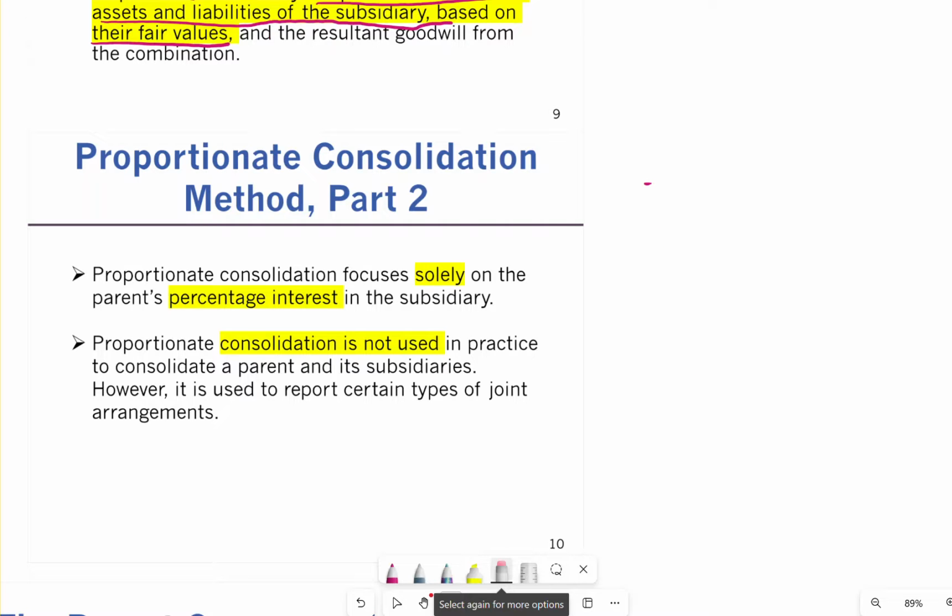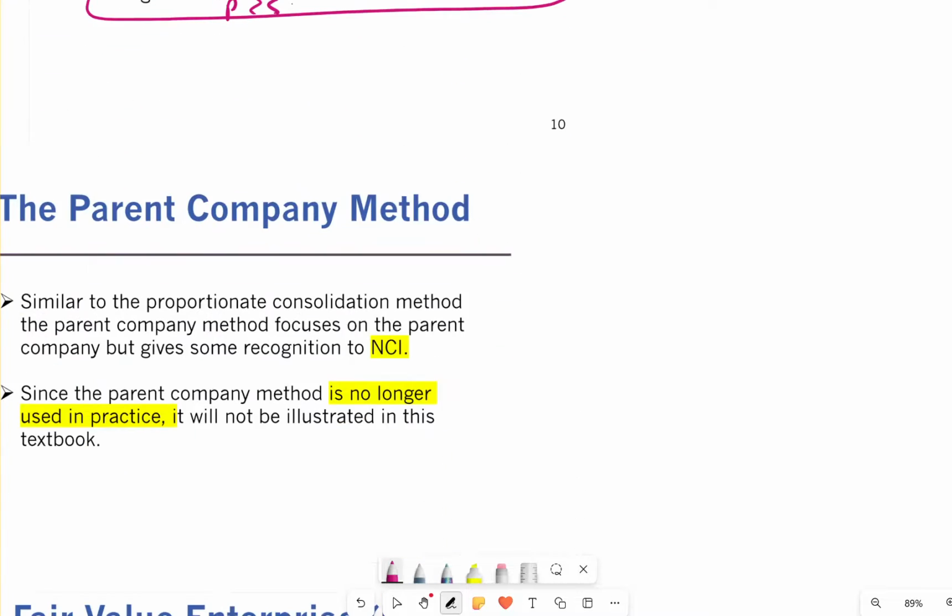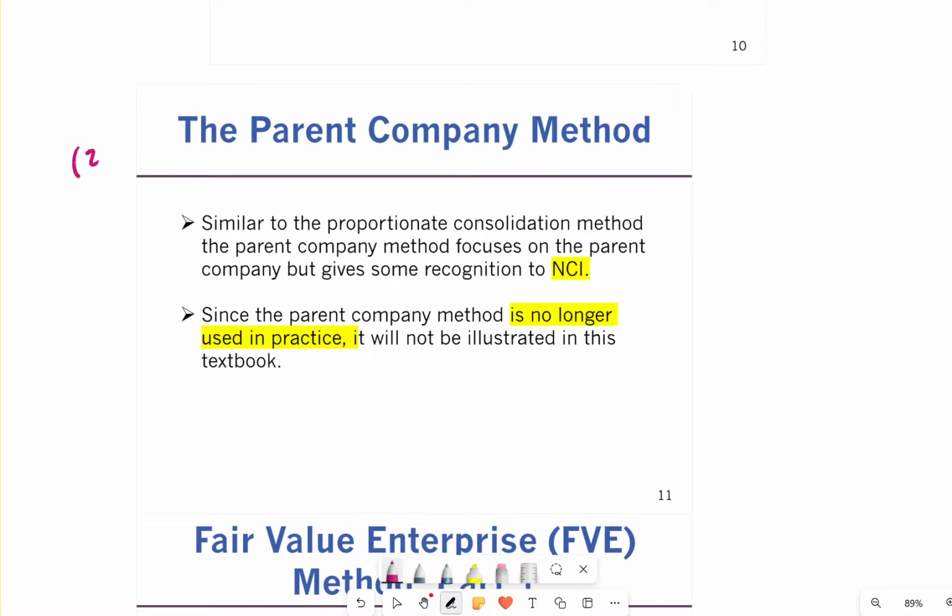Now the proportionate consolidation focuses solely on the percentage interest in the subsidiary. So we own 80%, we're only going to take 80% of the sub when we are doing consolidated statements. Proportionate consolidation is not used in practice to consolidate a parent and a subsidiary. However, it is used to report certain types of joint arrangements. So there's a joint arrangement between the parent and the sub. That's what it means. Going further, the second method is the parent company method. It is no longer used in practice. It is a method that we used to use before.